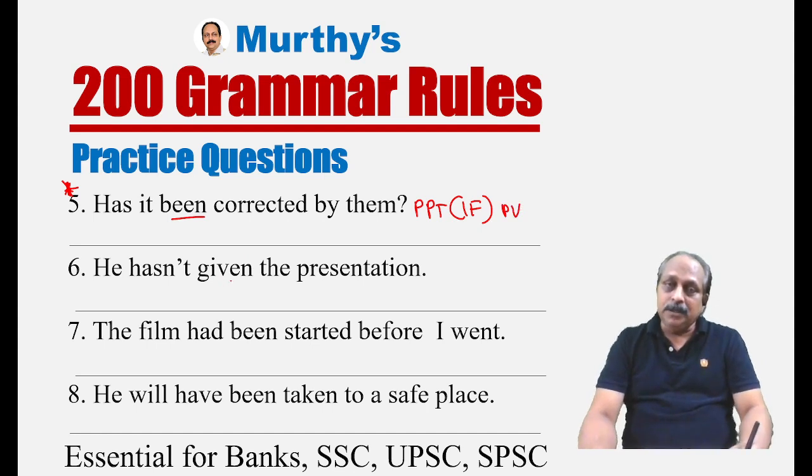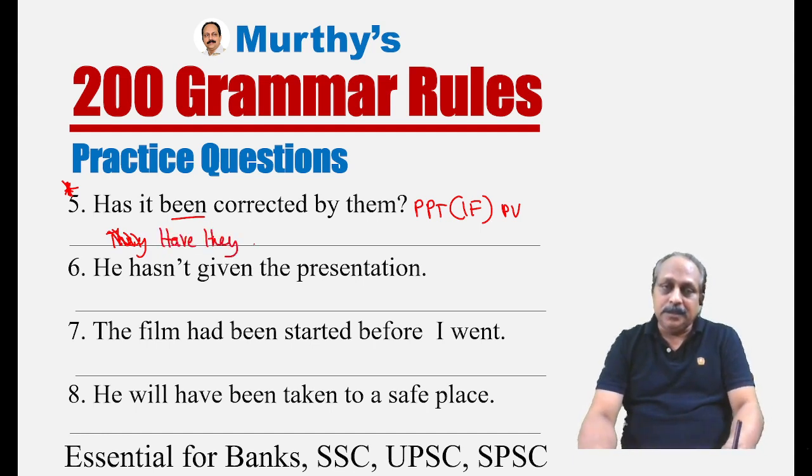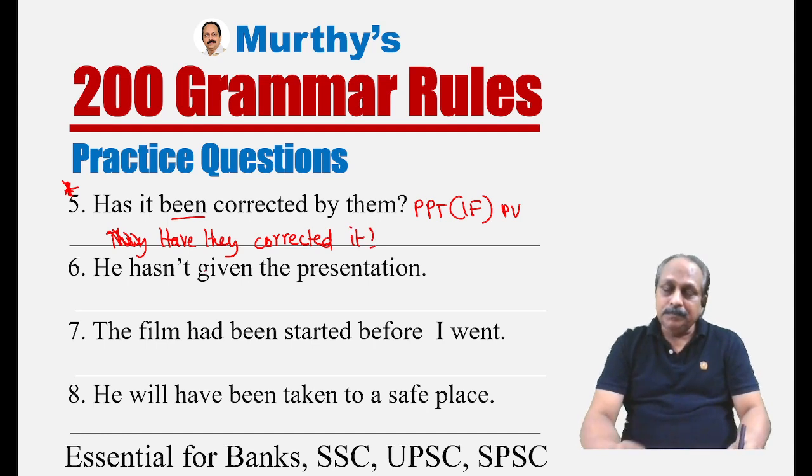What is active voice for the same sentence? Has it been corrected by them? But we have to start with, because it's a question, have they corrected it? Look at the sentence carefully. Have they corrected it? Has it been corrected by them? Have they corrected it? They have corrected it.